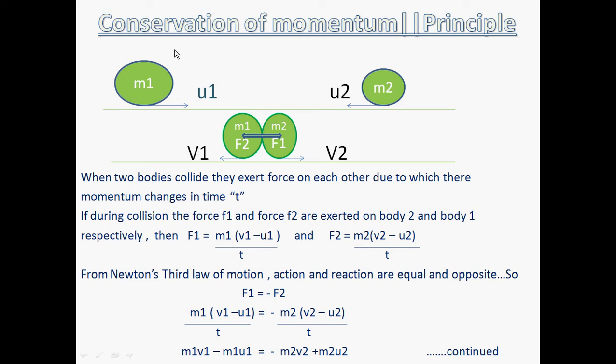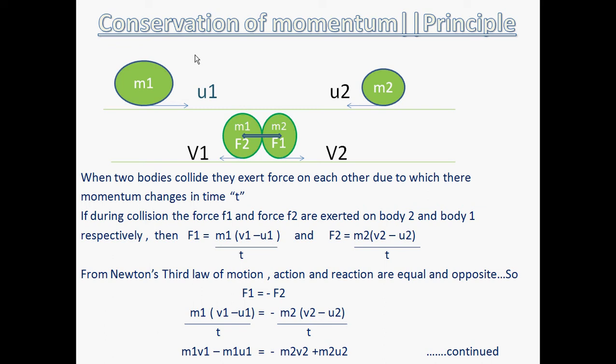Students, suppose water is falling from a height on a turbine. The kinetic energy of the water is being converted into the mechanical or rotational energy of the rotor, that means the turbine, and the mechanical energy of the rotor or the turbine is getting converted into electrical energy of the generator. So throughout the changing of energy from one form to another, energy remains conserved. It was neither created nor destroyed.